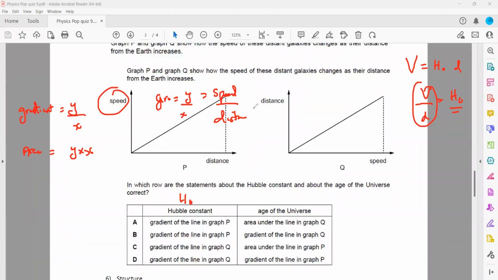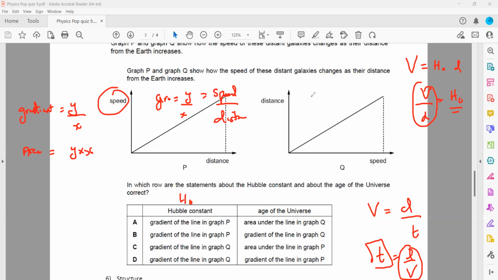And what about the age of the universe? The age of the universe is the reciprocal of the Hubble constant. Or we can say, because we have the formula, speed of the galaxy is distance divided by time, so if we need time, time is distance divided by speed. So distance divided by speed will give us the time, and this time refers to the age of the universe when we talk about the galaxy speeds and their distance. How much time it took, that is the age of the universe.